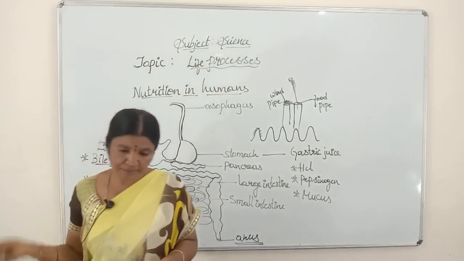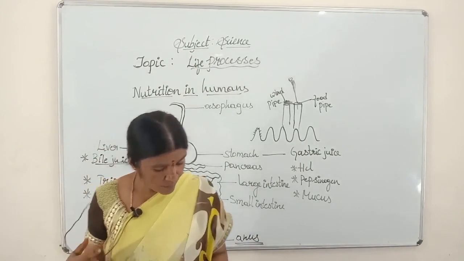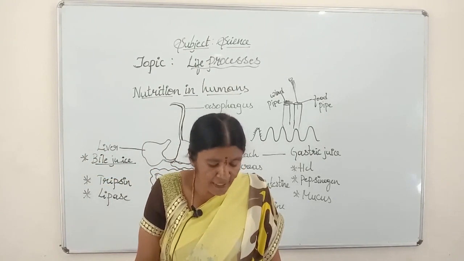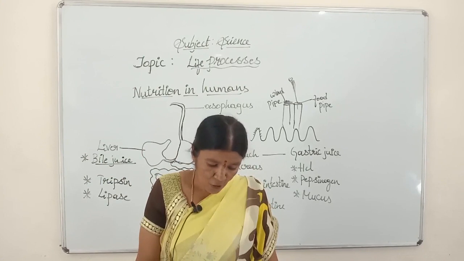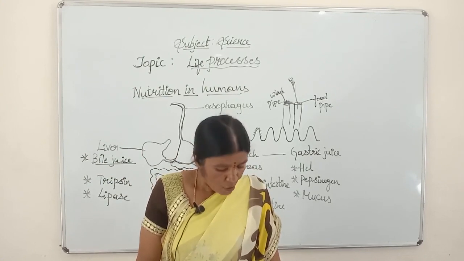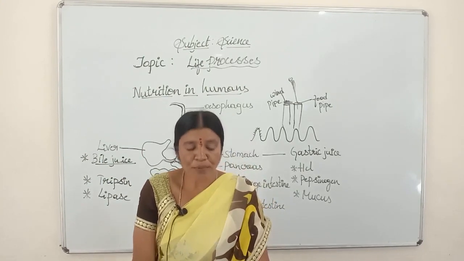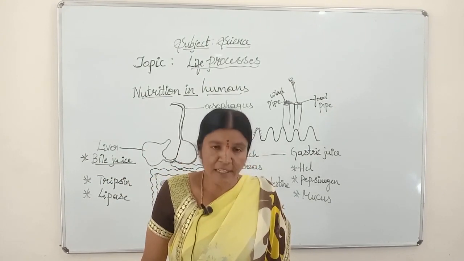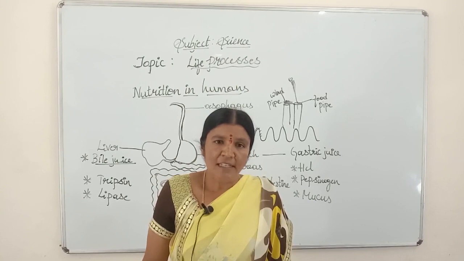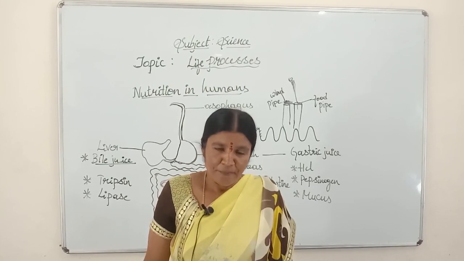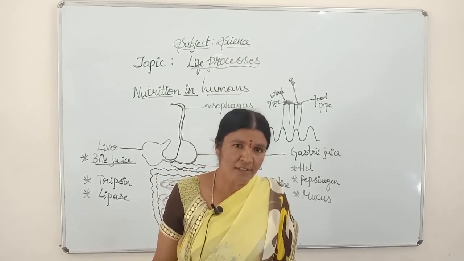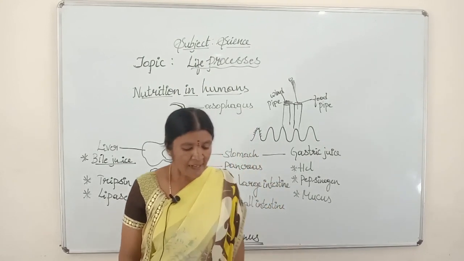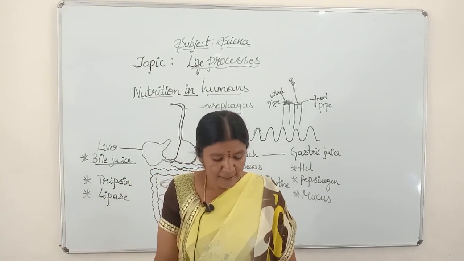Is it clear, children? Now, the questions. The process of digestion begins in the mouth cavity. Options are given. Option A, mouth cavity. Option B, stomach. Option C, small intestine. Option D, esophagus. Say the correct answer in your homework. Second question, HCl is secreted by which?